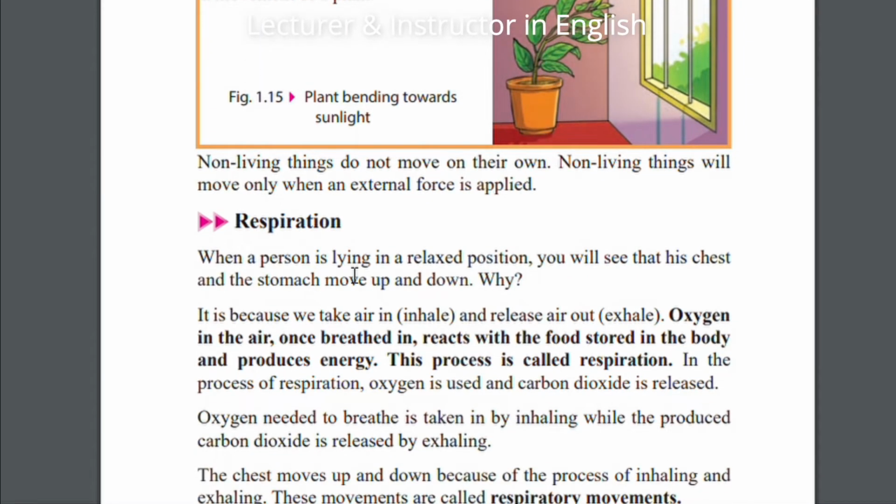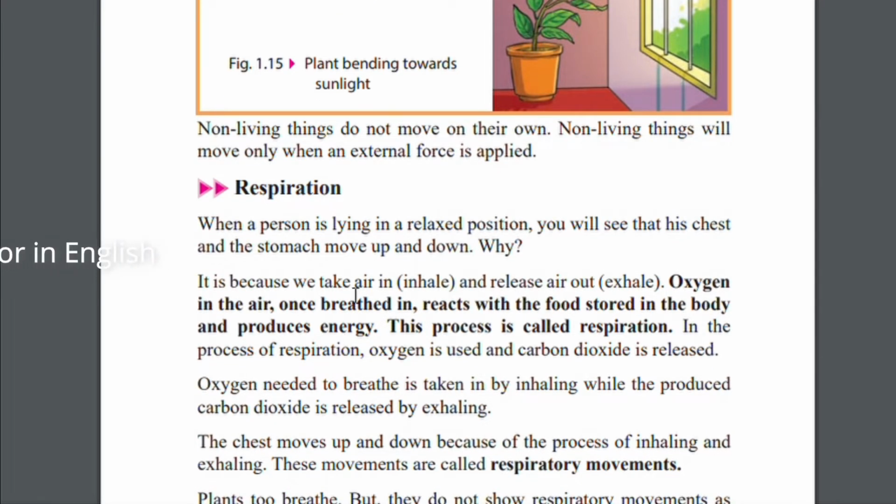Respiration. When a person is lying in a relaxed position, you will see that his chest and stomach move up and down. Why? Now we are going to discuss the respiration system. That is very important. You can also do the same thing, because you just lie on the bed, and then you can see the respiration. You will see that the chest and the stomach move up and down. Why? It is because we take in air.